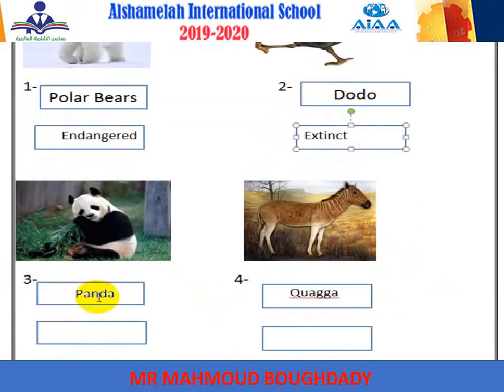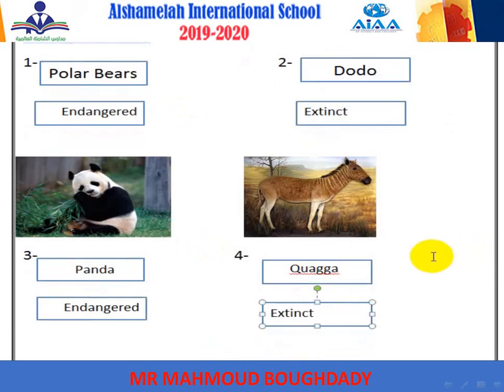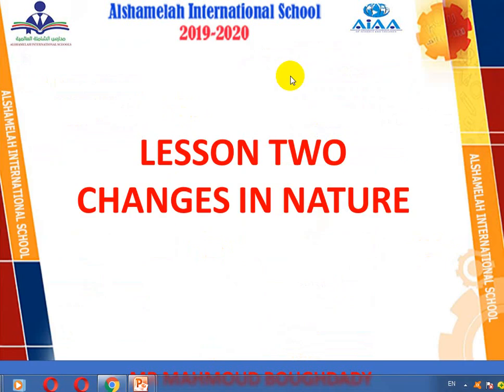The panda is what? Yes, mister, endangered. So we will put it here. And quagga. The quagga is an extinct animal. It means it doesn't exist anymore on planet Earth. Okay, so we finished the first lesson.